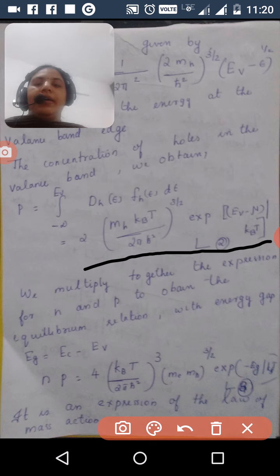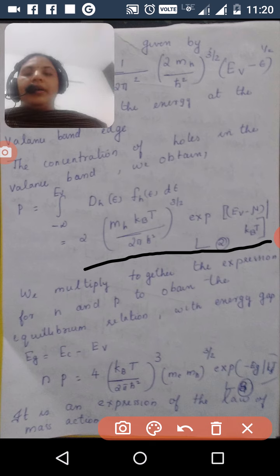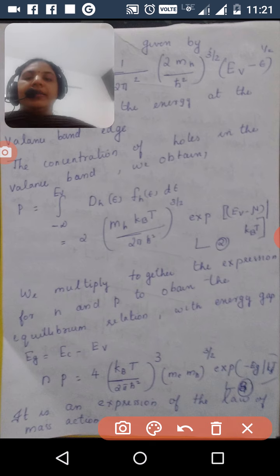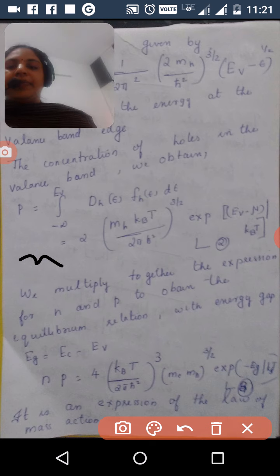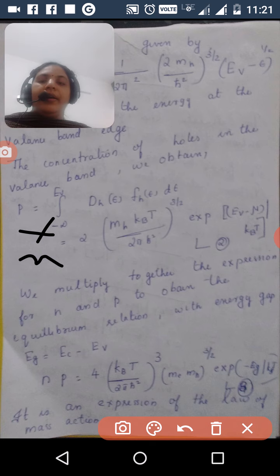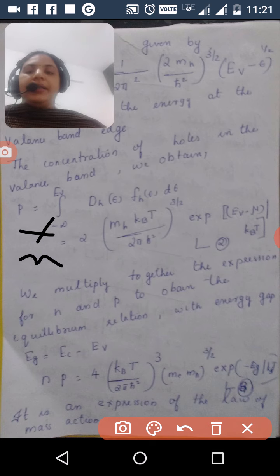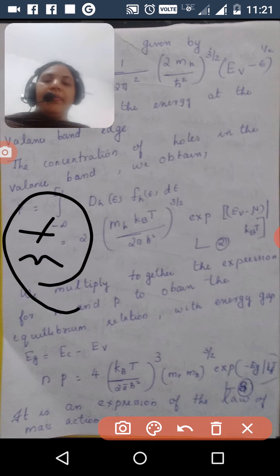And we obtain two results: the concentration of holes, and also the concentration of electrons, n and p. Here the product of p and n is a constant at a given temperature.